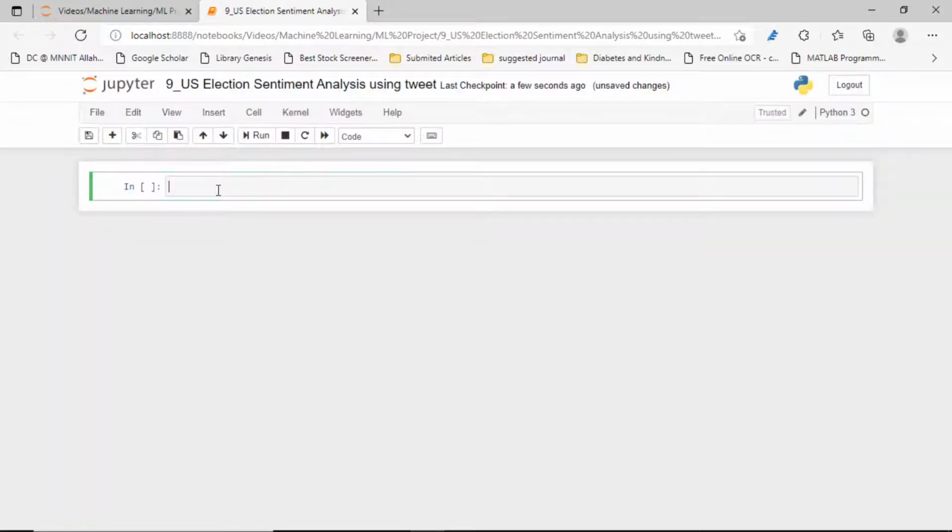So let's first try to install the required library. We have to install TextBlob for analyzing the sentiment of the sentences. So let's install it.